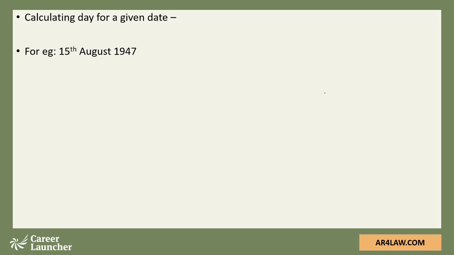Now let's understand how we calculate the day for a given date. I've taken an example here, 15th August 1947. Since the year given here is 1947, and I have explained earlier that for any year the benchmark or reference date is the previous leap century. For the year 1947, the previous leap century is 1600. So we would have to start the calculation from 1600. So part 1, we are moving from 1601 to 1900.